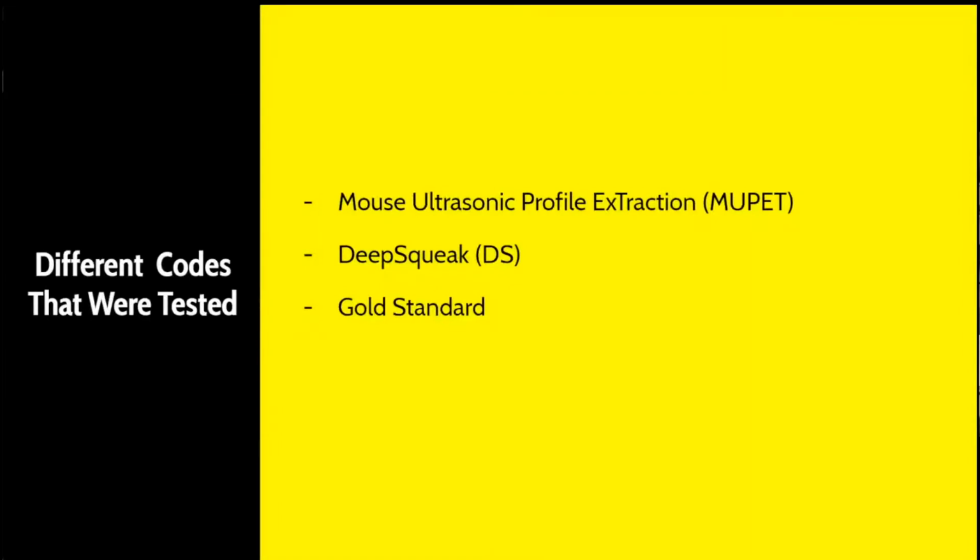And the third one is the gold standard, which is also known as the by eye method, and it is a code that can be used to easily scroll through the sound data and tell if the calls are there or not just by using our eyes.